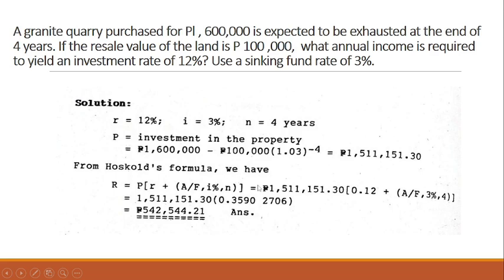So after substituting the given, we arrive at an equation like this, and the answer is 542,544.21 pesos. So that is the annual income of the granite quarry.